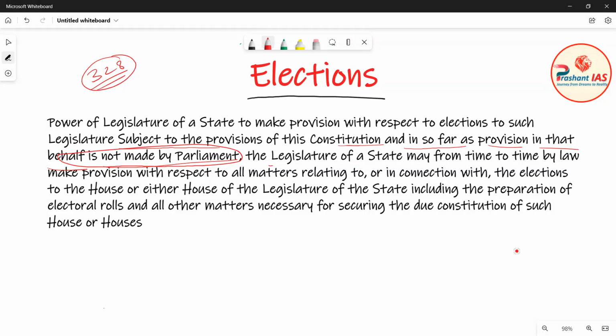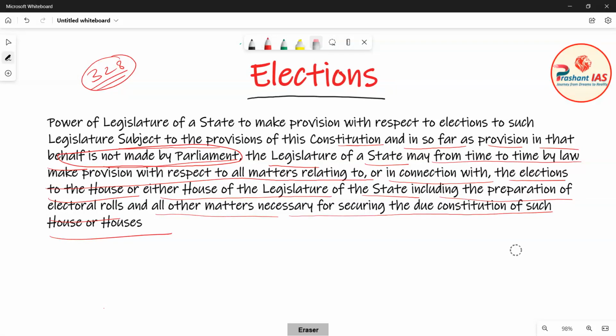The legislature of a state may from time to time by law make provisions with respect to all matters relating to or in connection with the election to the house or either house of the legislature of that state, including the preparation of electoral rolls and all other matters necessary for securing the due constitution of such house or houses. Now what does it mean? I will explain this.